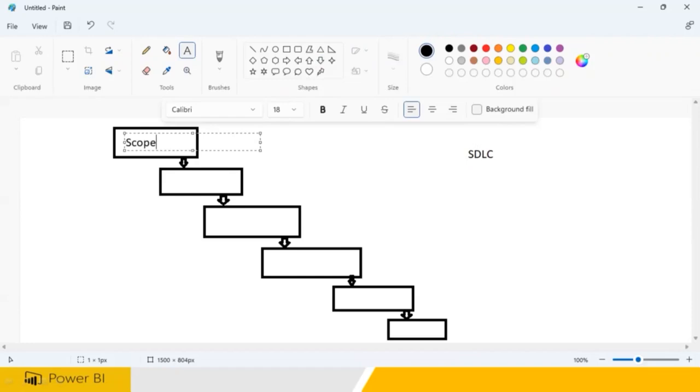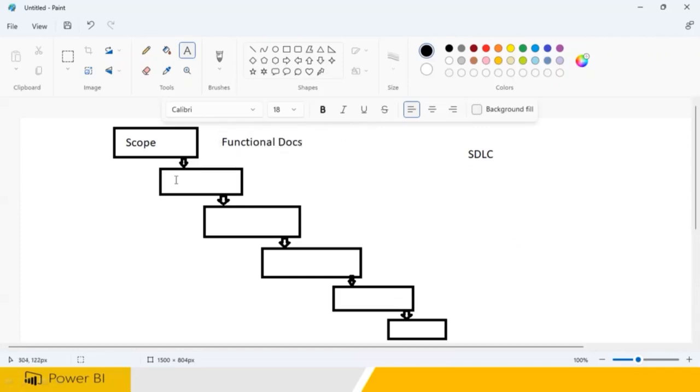In SDLC, you have to understand what needs to be done. So Bhaskar sir needs one hotel with 2 swimming pools, 2 banquet halls, 2 restaurants, and 1 bar and cafe. So this is the scope. Clear? So here you create a functional documentation. Then this document will be taken and given to the requirement gatherer.